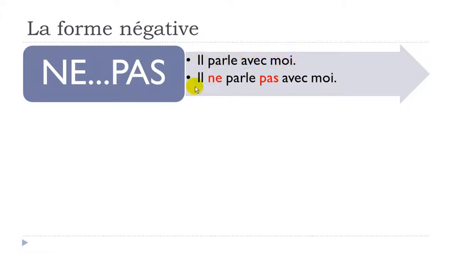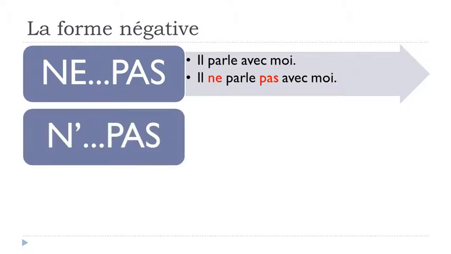So if you want to put the negative form of this sentence, remember, first part ne, before the verb, then you put your verb, parle. Basically, you don't change it, just put it there, parle, and after that, you put the second part, pas. Then you get the sentence, il ne parle pas avec moi. And that's it. You've got your negative sentence here.